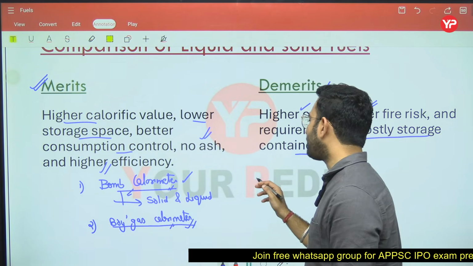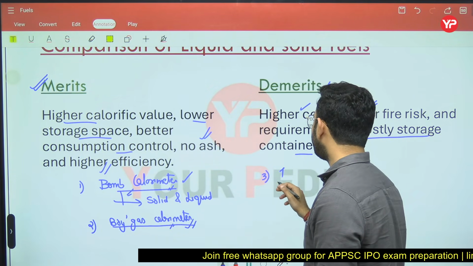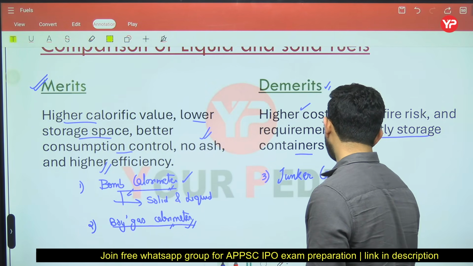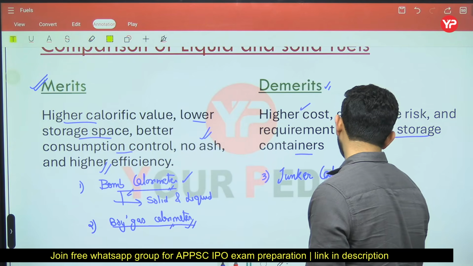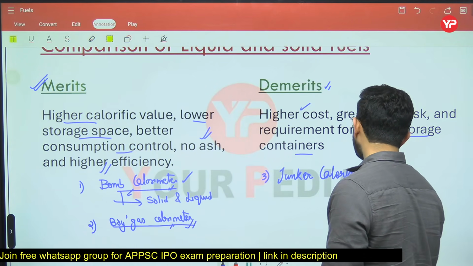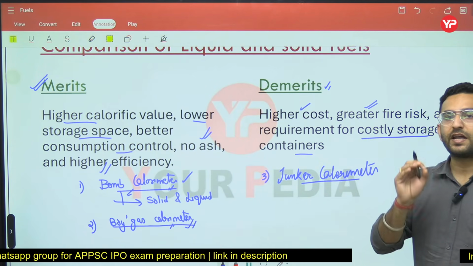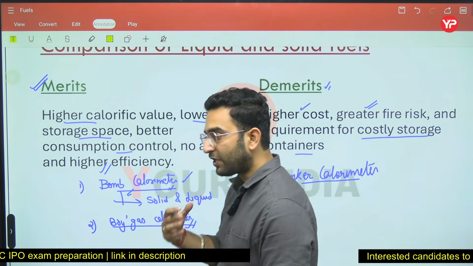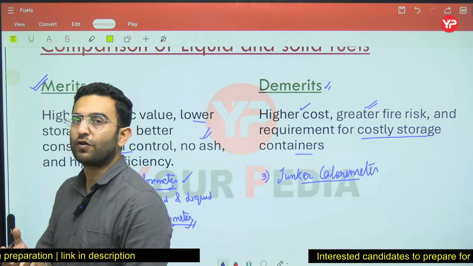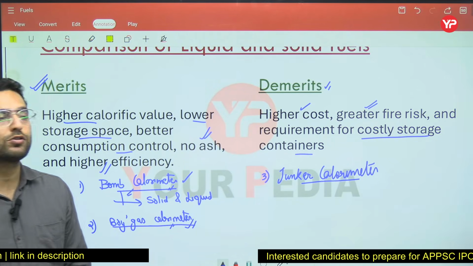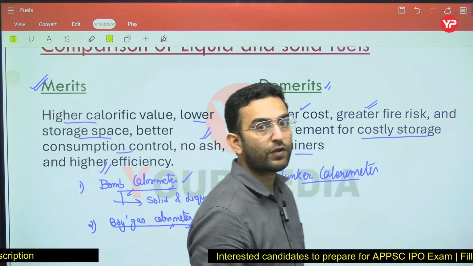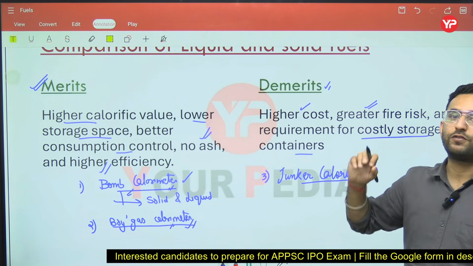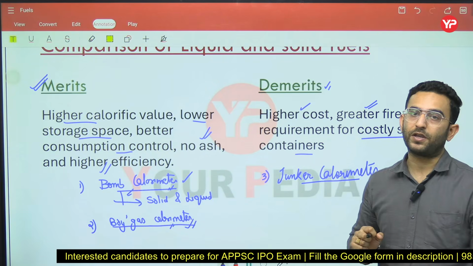There is one more calorimeter, which is known as the Junker calorimeter. The Junker calorimeter and the Boy gas calorimeter are basically the same thing. The only difference is that the Junker calorimeter is a modification of the Boy gas calorimeter, and it is also used for calculating the calorific value of gaseous fuel. So these are some of the things which we had to discuss in this topic.